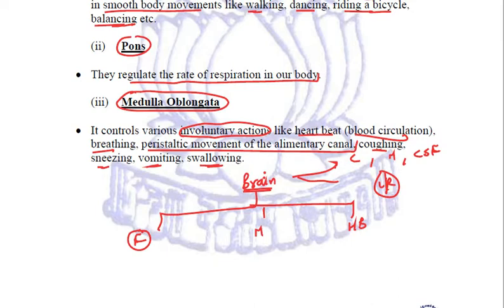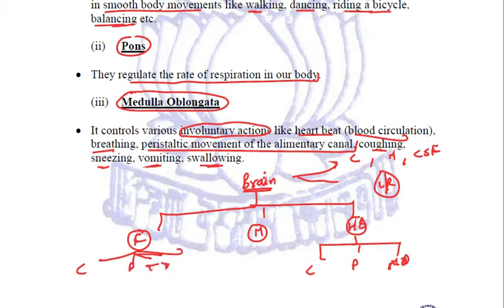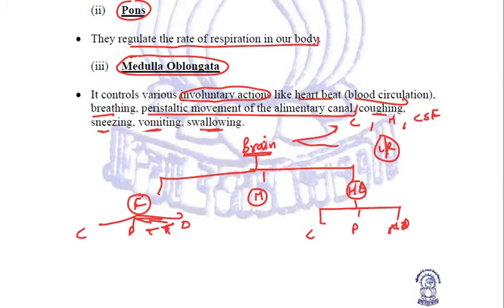Forebrain consists of cerebrum and the various four lobes. Midbrain, no further division, and hindbrain is further divided into three main divisions, that is the cerebellum, pons, and medulla oblongata. These are all the parts. Forebrain, we have got cerebrum, we have got the four lobes: parietal lobe, temporal lobe, occipital lobe, and olfactory lobe. So all these are for performing different functions. We need to learn the functions performed by each one of the parts of the human brain.